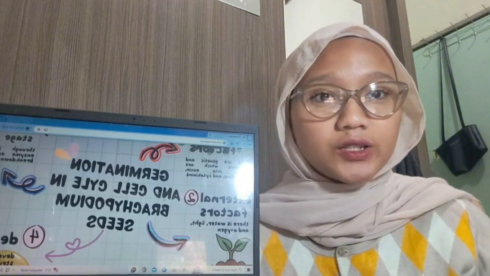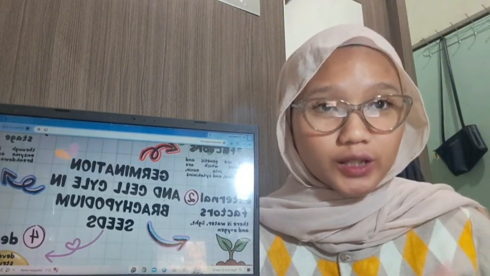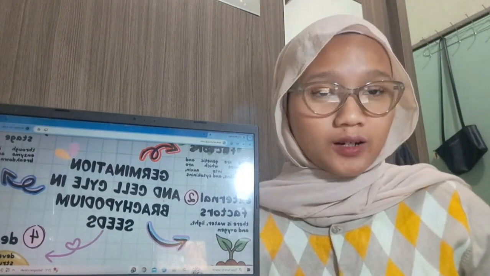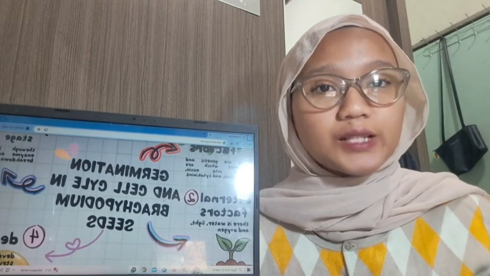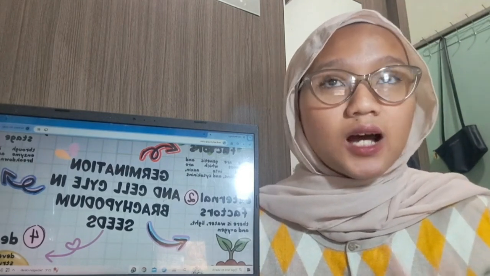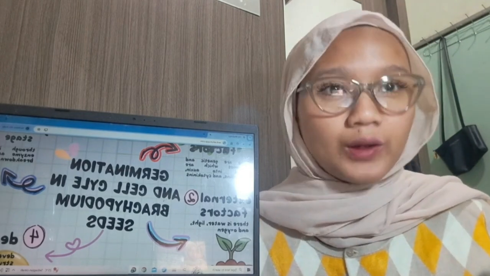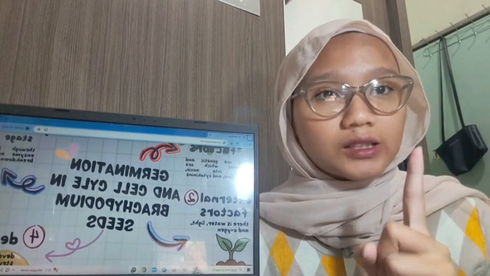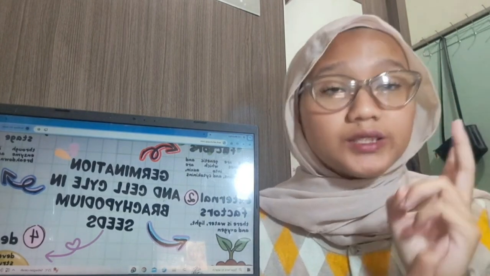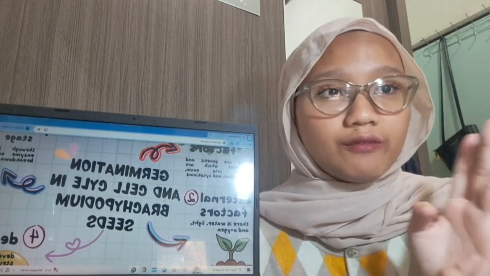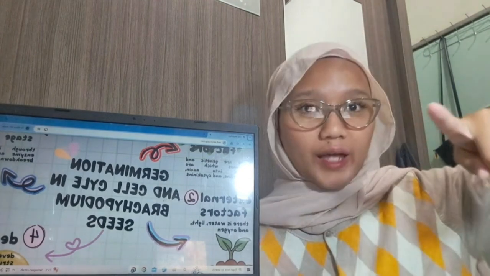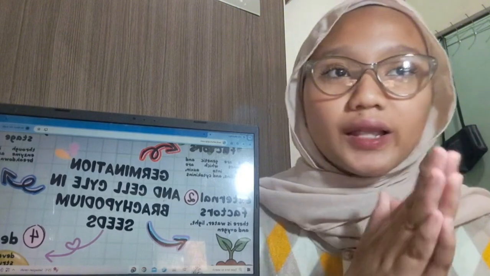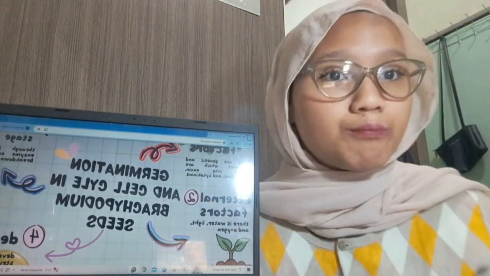Mapping helps us understand the important factors and processes involved in the early growth of seeds, especially in a model plant called Brachypodium. We will look at four main points. The first is external factor, internal factor, the state of germination, and the definition of germination. Okay, let's take a closer look at each of these parts.